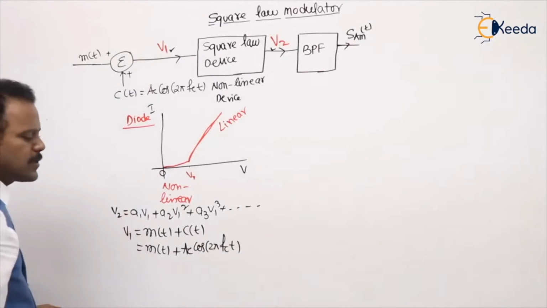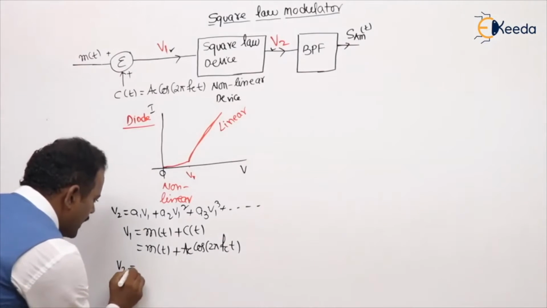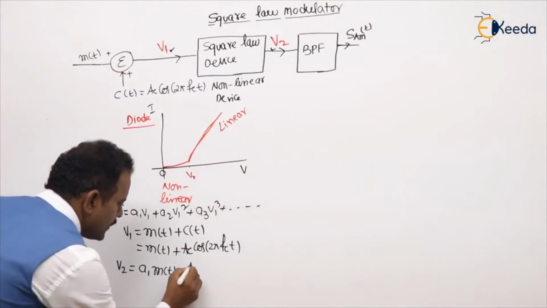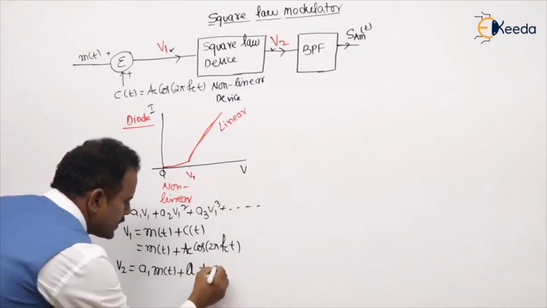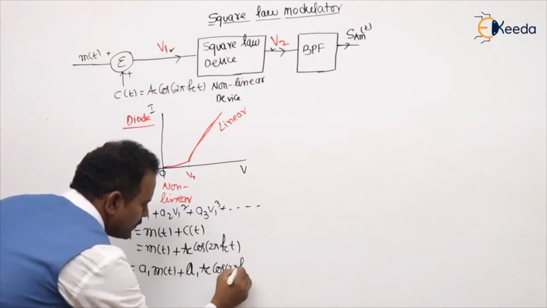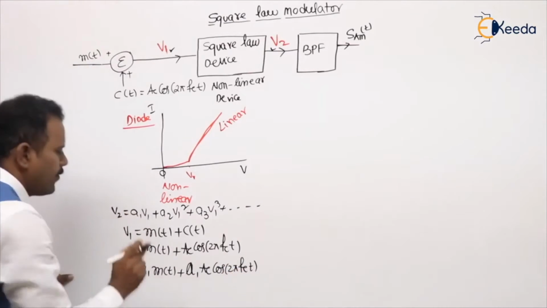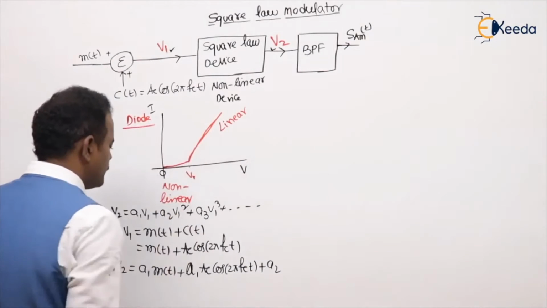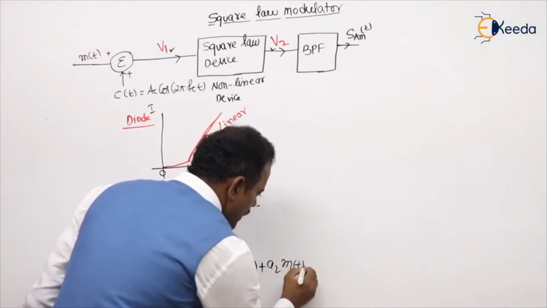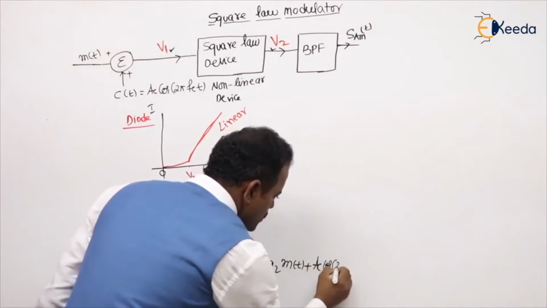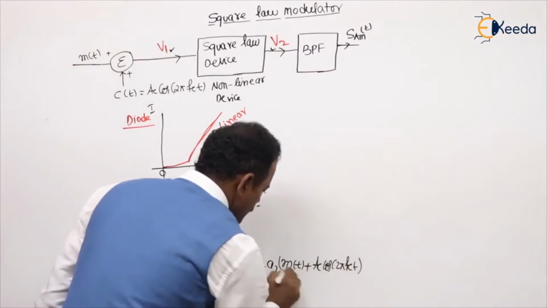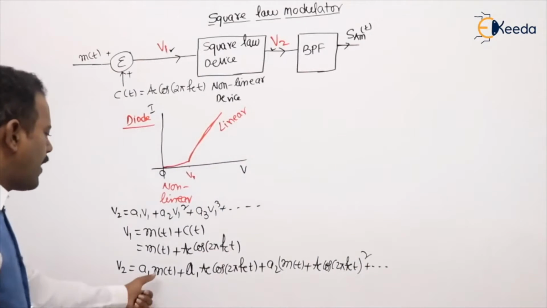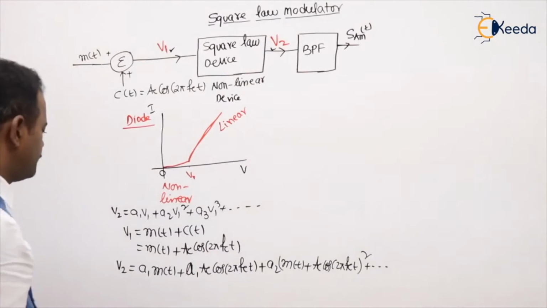Substitute in the above expression. Then what will you get for V2? V2 is A1 into V1. V1 is m of t plus A_c cos 2 pi f_c t. A1 into A_c cos 2 pi f_c t, just multiplied with the first term. What is the second term? A2 into V1 square. Square means, m of t plus A_c cos 2 pi f_c t whole square, plus and so on. Are you getting my point or not? Now I will expand this one, then we will follow.